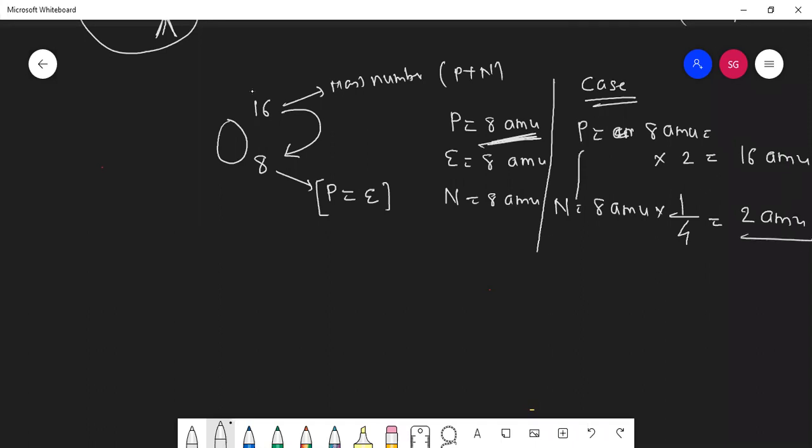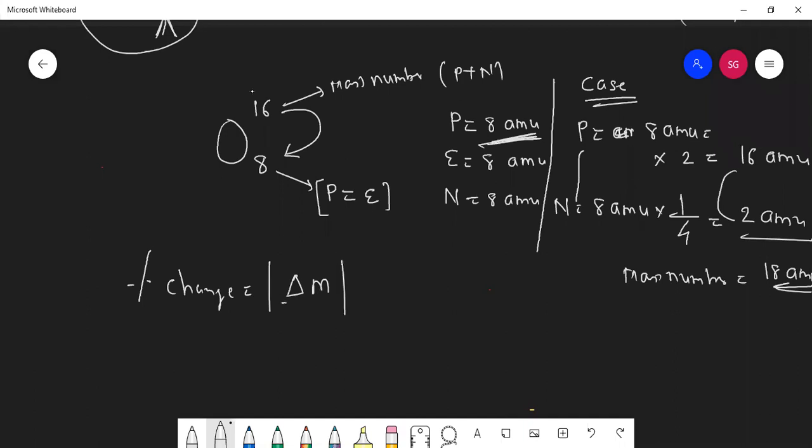Students, this is proton plus neutron. So if you add this proton and neutron, we get the new mass number. How much do you get? 18. Yes. Okay. Now the percentage change. Percentage change is equal to mod of. Mod means whenever a negative sign comes also, that automatically turns into positive. Means we want change which is positive. So delta M upon mass initial.